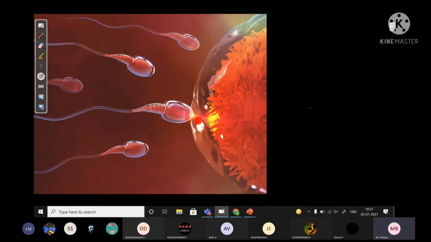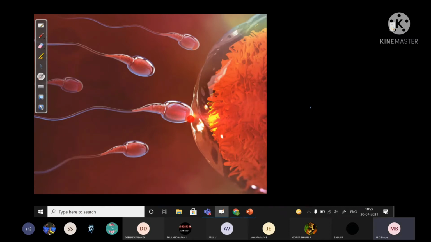So if the zona pellucida is being touched by the sperm, this induces a change in the membrane's nature. Once one sperm touches that zona pellucida and it undergoes changes, then no other sperm will be able to fuse with this ovum. So only one sperm who reaches first will be able to fertilize.